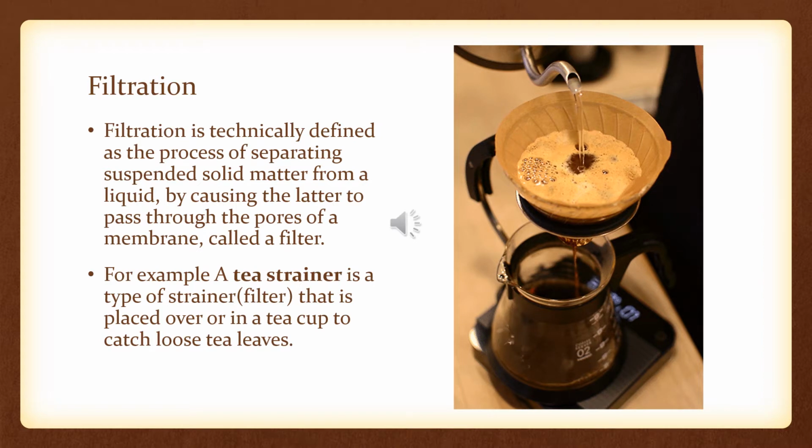This is something I don't have to explain much because filtration, you all are aware of it. Those who have made tea are aware of it. Those who have filtered milk using a strainer are well aware of it.